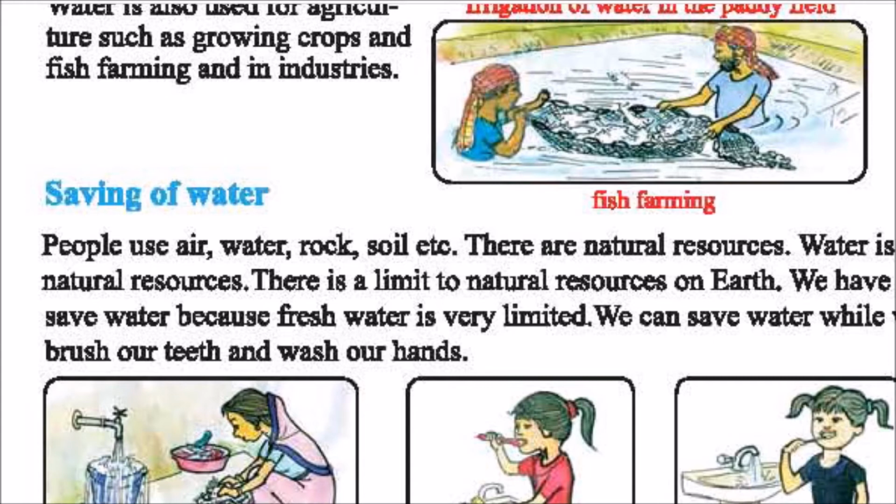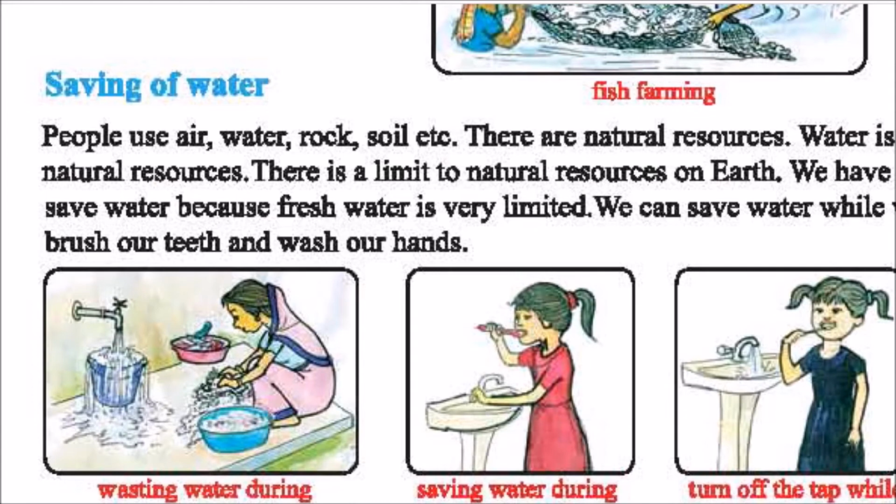There is a limit to natural sources on earth. We have to save water because fresh water is very limited. We can save water while we brush our teeth and wash our hands. That's all from the book, dear students. Now we will go back to our discussion.